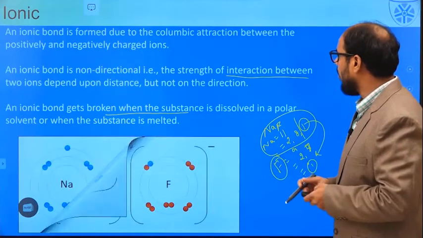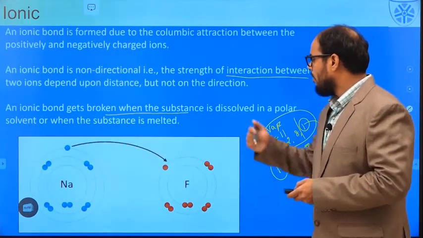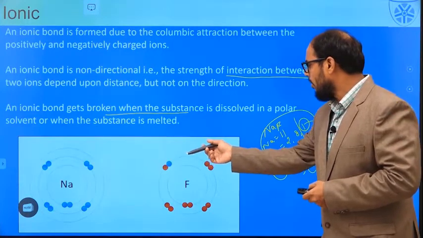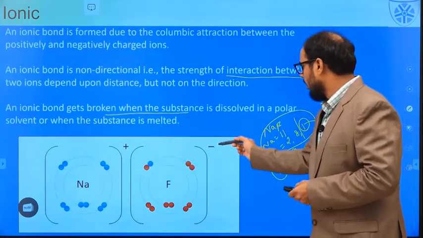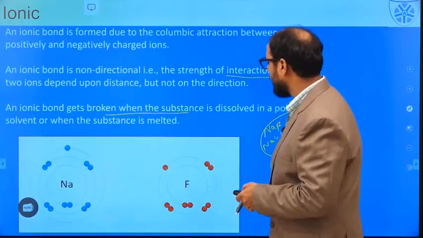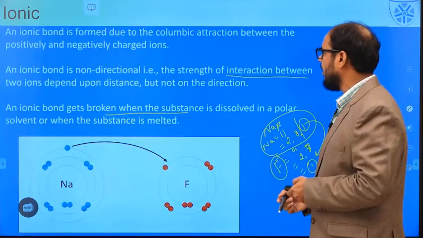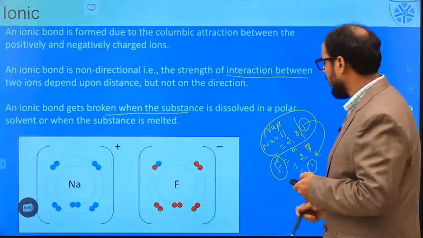So in an ionic bond, we have a transfer of an electron from an electropositive atom to an electronegative atom. This creates a plus and a minus charge, and a Coulombic attraction is present between the two entities in an ionic bond.